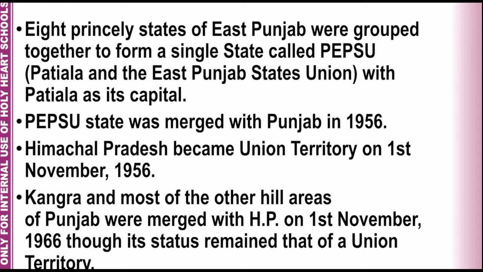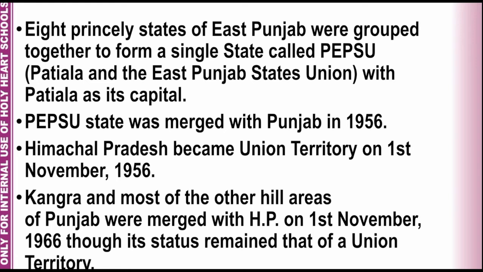PEPSU state was merged with Punjab in 1956. Himachal Pradesh became a Union Territory on 1st November 1956. Kangra and most of the other hill areas of Punjab were merged with Himachal Pradesh on 1st November 1966, though its status remained that of a Union Territory.